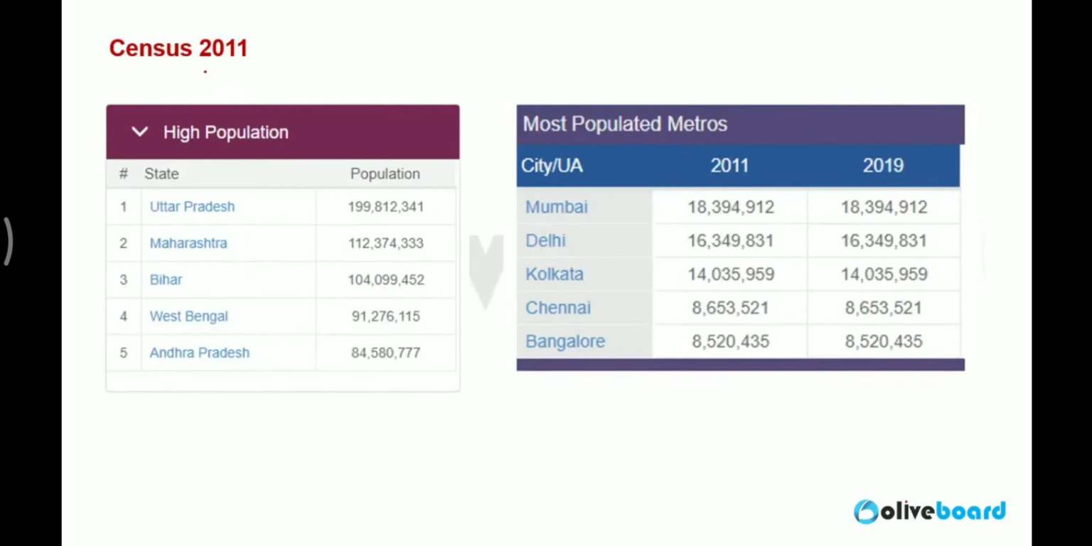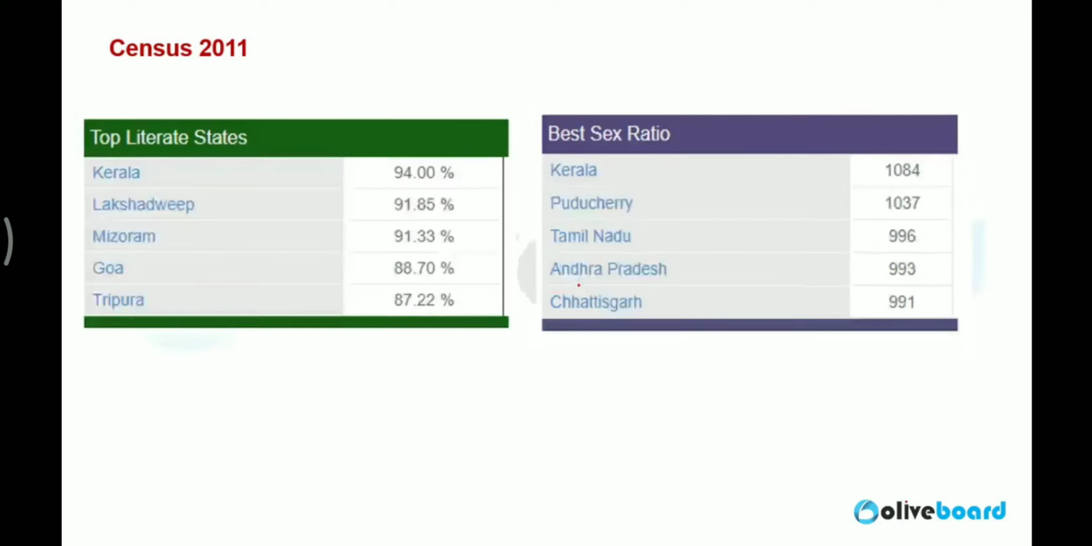According to 2011, the states with the highest population were Uttar Pradesh, Maharashtra, Bihar. First 3 will be enough to remember. Most populous cities: Mumbai, Delhi, Kolkata. First 3 will be enough. Top literate states, meaning highest in terms of education: Kerala, Lakshadweep, Mizoram, Goa, Tripura. Best sex ratio: Kerala 1084 per 1,000 men, Puducherry 1037, Tamil Nadu 996. First 3 will be enough.